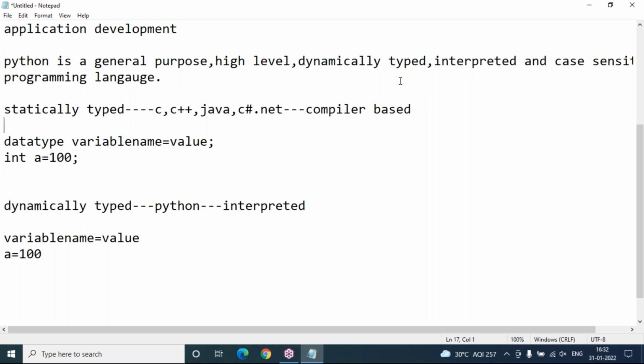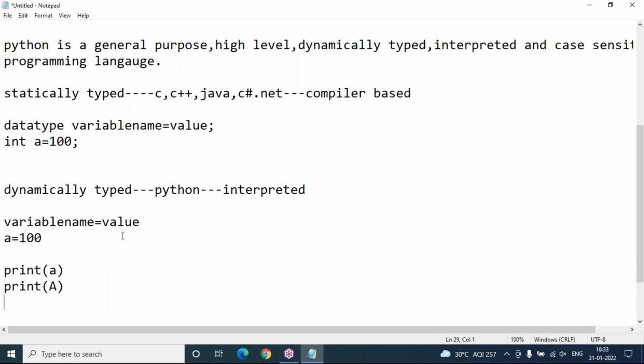Now coming to case sensitivity. Python is a completely case sensitive programming language. Case sensitive means, for example, in Python a value 100 is declared here as a, and I can access it with print a only. If you try to access it with capital letter A, you will get an error, a name error: this name is not defined, because you defined the name in lowercase but are trying to access it in uppercase. This will be correct and this will be wrong. So it is completely case sensitive.